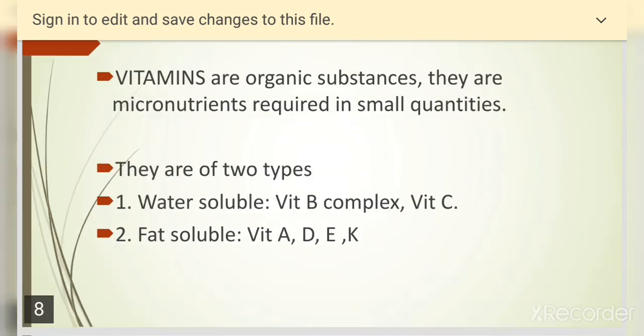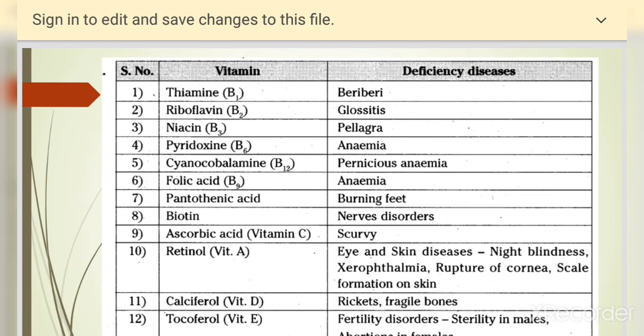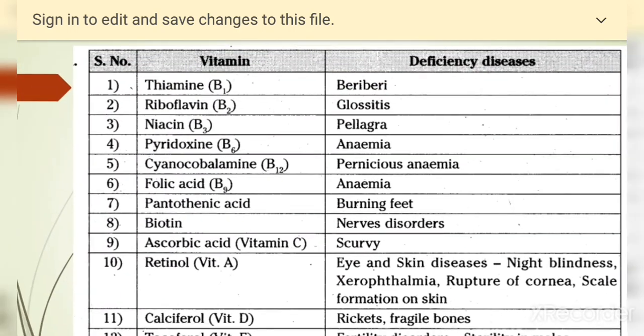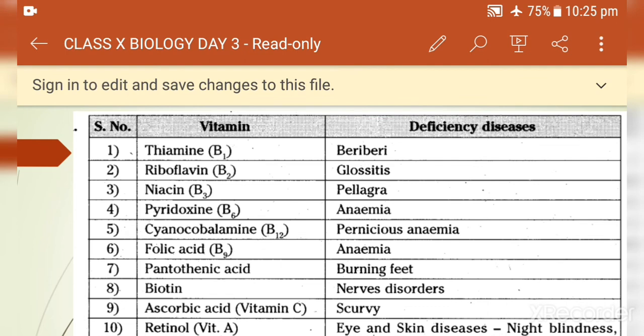Now let us have a quick look at this. B complex includes B1, B2, B3, B6 and B12 vitamins. And we have the deficiency diseases here. Vitamin B1 is called thiamine and it causes beriberi. And we should also know the sources of these vitamins, where they are present. Vitamin B2 causes glossitis. It is called riboflavin. B3 is called niacin and it causes pellagra.